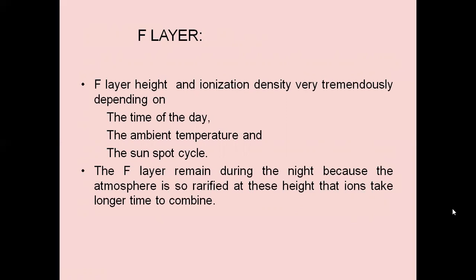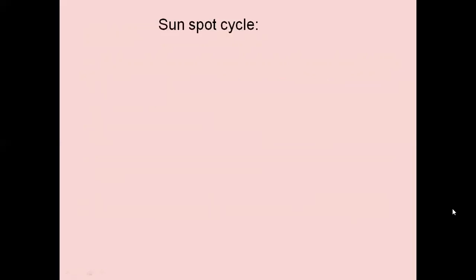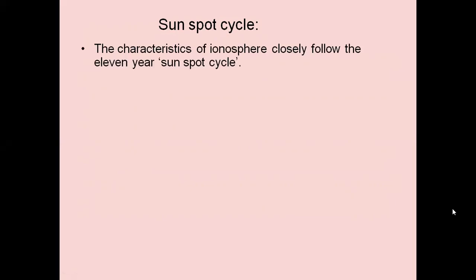The F layer remains during the night time because the atmosphere is so rarefied at these heights that ions take longer time to combine. That is the reason during night time F1 and F2 layers are combined, forming the F layer.